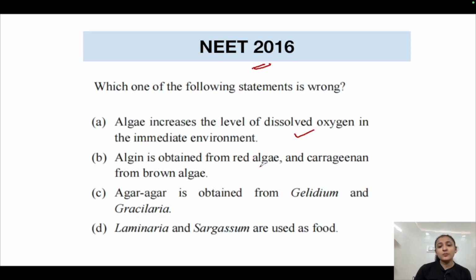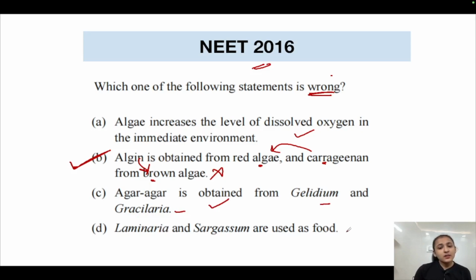Algin is obtained from red algae and carrageenan from brown algae. No, this is wrong. It is vice versa. Carrageenan is obtained from red algae and algin is obtained from brown algae. So this statement is wrong, and hence it gives us our correct answer, because we had to find the wrong statement only. Option C says agar is obtained from Gelidium and Gracilaria. Yes, this is true.